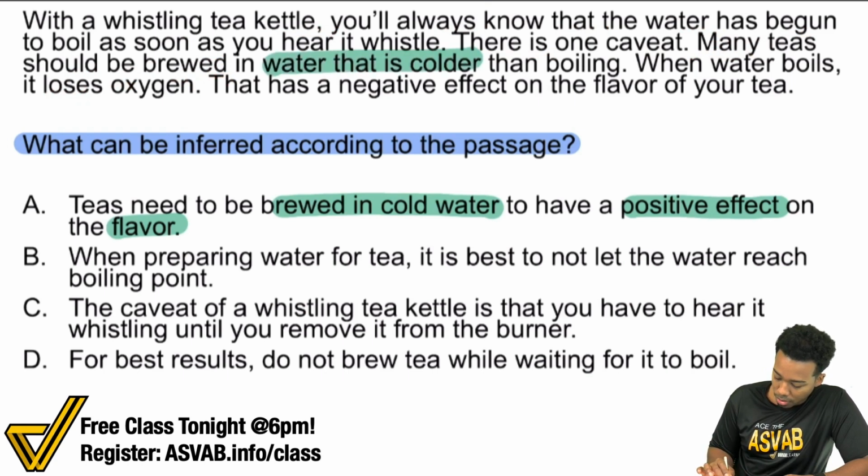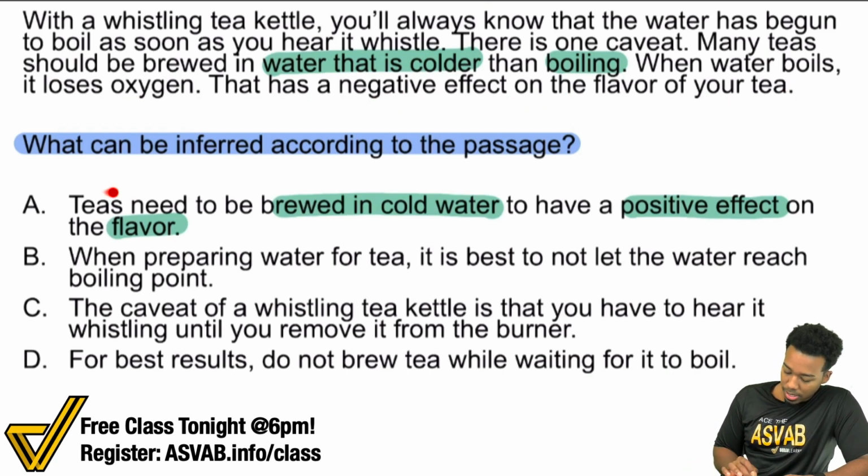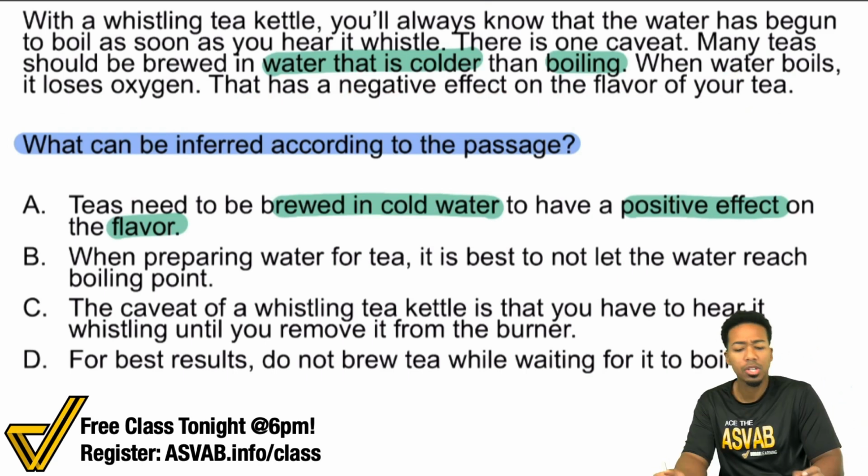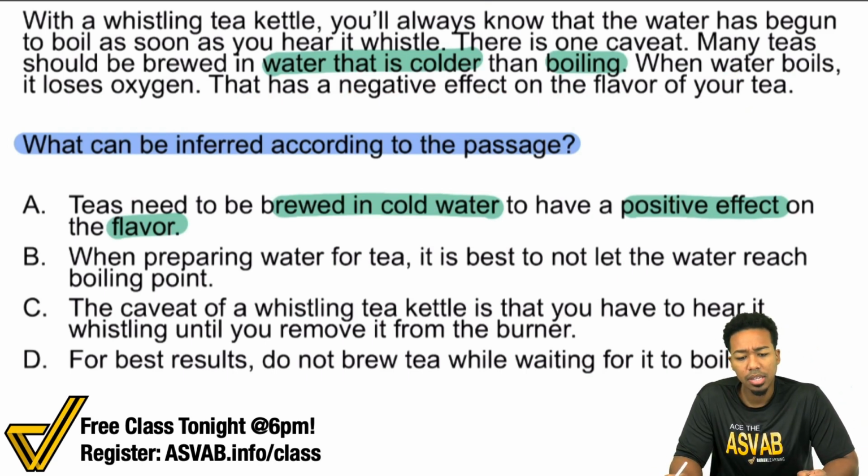Water that is colder than boiling. When water boils, it loses oxygen. Negative effect on the flavor of your tea. Okay, so teas need to be brewed in cold water to have a positive effect on the flavor. When water boils, it loses oxygen. That has a negative effect on the flavor of your tea. So my question is, does something having a negative effect mean that doing the opposite has a positive effect?